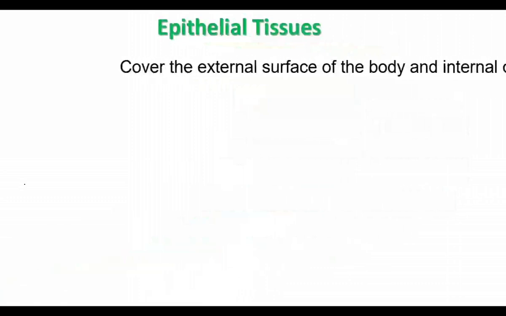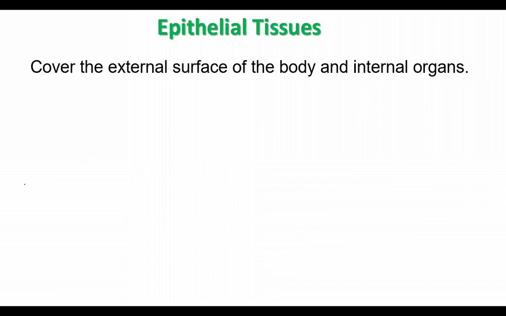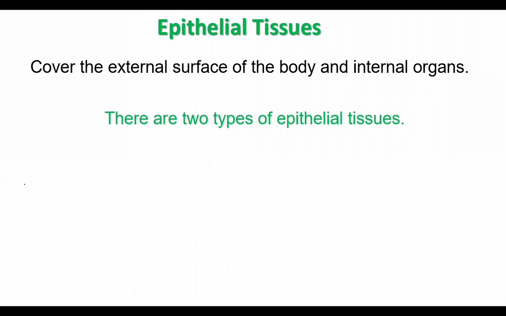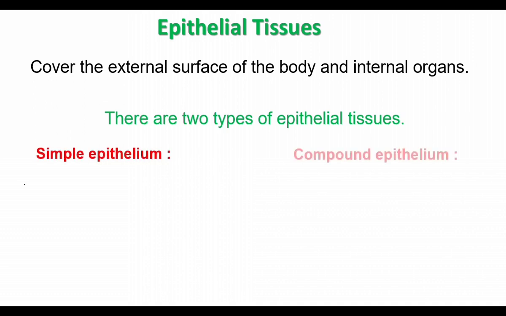Epithelial tissues cover the external surface of the body and internal organs. Our skin surface is covered by epithelial cells. Inside the mouth, inside the lungs, inside the stomach are lined by epithelial cells. Epithelial tissue forms a covering layer. There are two types of epithelial tissues. They are simple epithelium and compound epithelium. Simple means one.